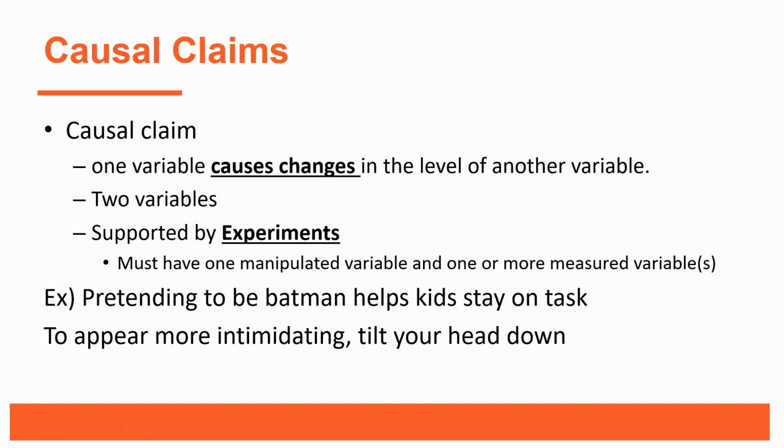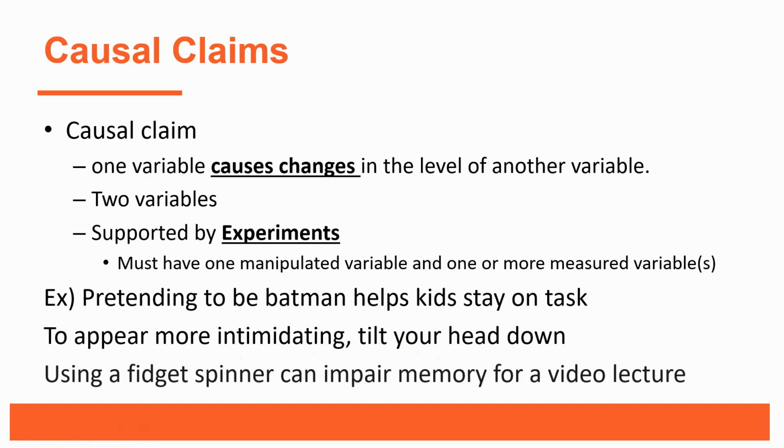I'm going to give us one more and we're going to briefly talk about this one before we end. So, interestingly, using a fidget spinner can impair memory for a video lecture. All right, now we have two variables in this statement. We have the fidget spinner and we have memory. And the variable that's been manipulated is the fidget spinner use, and memory is the measured variable.